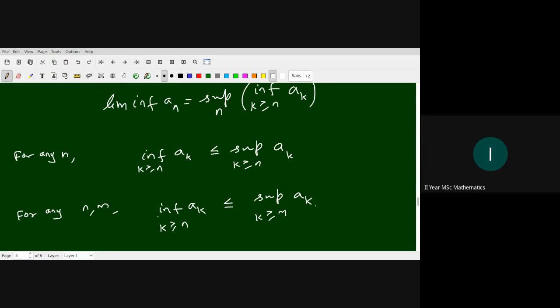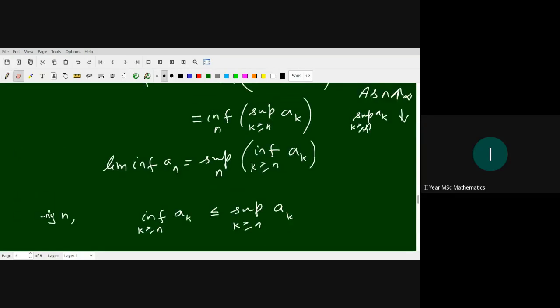Here I am going to take the infimum. You actually have a detailed explanation, we will see it later. We don't want a big explanation, but anyway, this infimum of a_k is less than or equal to the supremum of a_k.